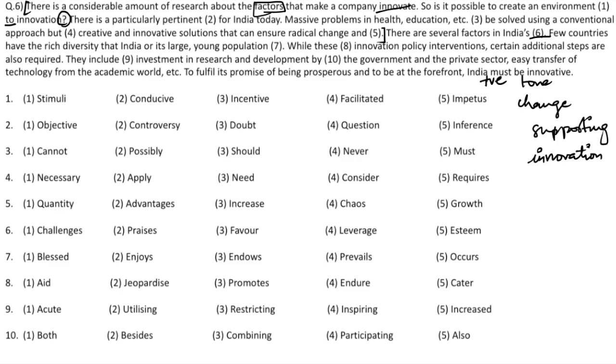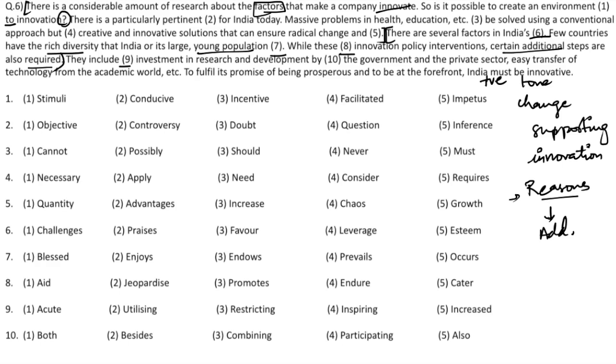Few countries have the rich diversity, number one, that India has, or its large young population. Now it is giving out reasons as to why India is good in innovation. While these advantages aid innovation policy interventions, certain additional steps are also required. So then it says that whatever reasons we have given, there are certain additional steps that are also required.